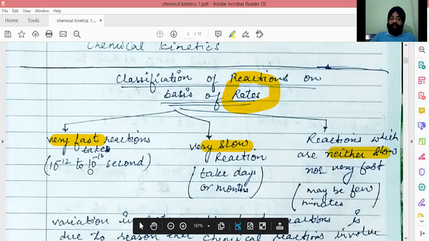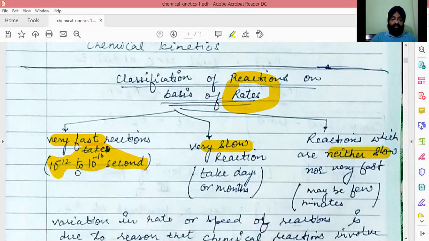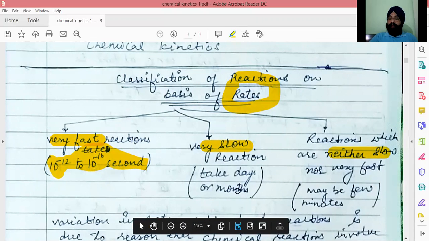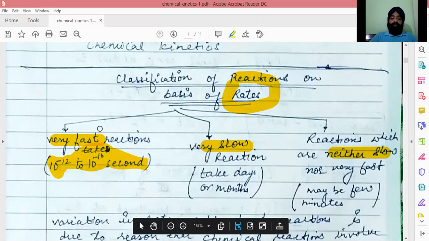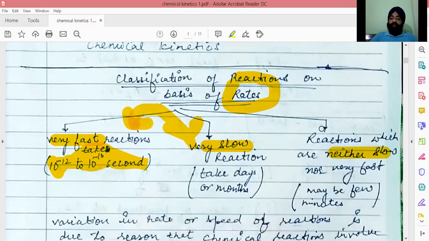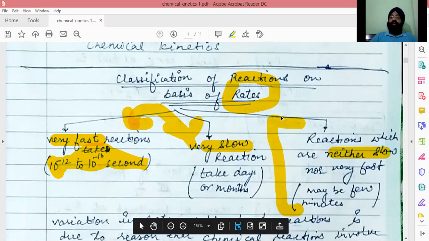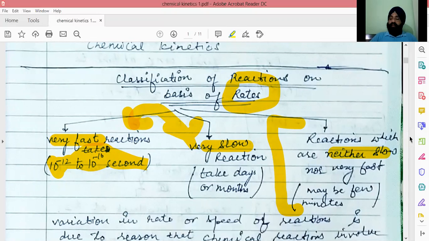Very fast reactions are ionic reactions, which take 10 to the power minus 12 to 10 to the power minus 16 seconds to happen. The second type is very slow reactions, like rusting of iron. It may take from a few days up to a few months. These two kinds of reactions are very difficult to study. So the study of kinetics is basically for the reactions which are neither very slow nor very fast.